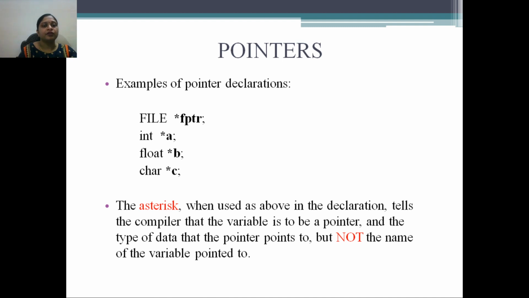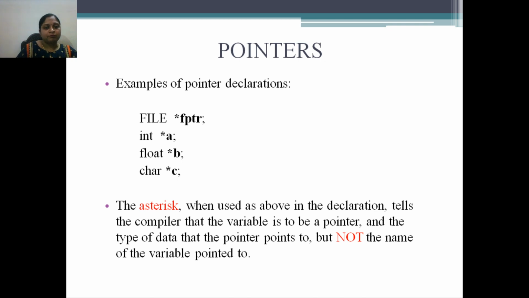The asterisk, when used as above in the declaration, tells the compiler that the variable is to be a pointer. If the asterisk is absent, then it is a simple integer variable, float variable or character variable. But when the asterisk is present, it tells you that you are declaring a pointer variable. It could be an integer pointer, a float pointer, or a character pointer. An integer pointer holds the address of another integer variable. If it is a float pointer, it holds the address of another float variable.